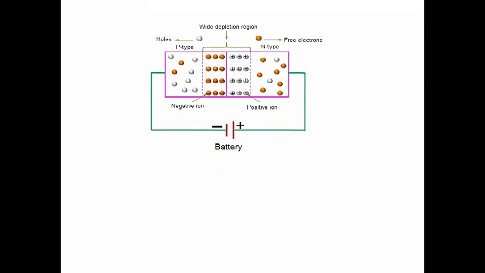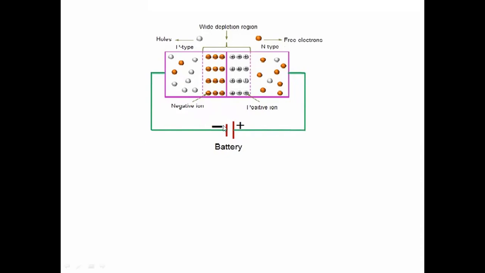Just we are reversing. Previously, forward bias is nothing but the p side to the positive terminal, and the n type to the negative terminal. So that is forward biasing. Whereas in reverse biasing, we will connect the opposite. That is, p type is connected to negative, and n type is connected to positive. Just reverse. That's why this is called reverse biasing.